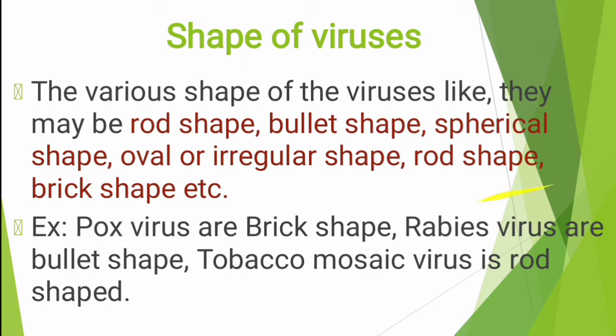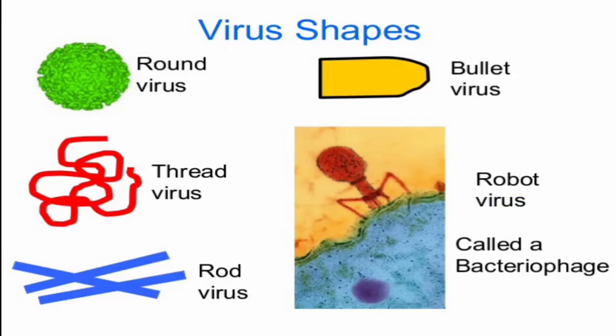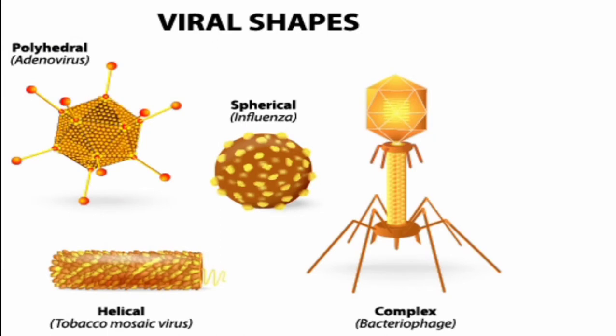I will show the next slide here. Shapes, this is a clear picture for you all. This is the round shape virus, thread-like, rod-like and bullet-like. Next, the bacteriophage, which is complex. Next, these are polyhedral, helical and spherical forms. Next, complex. Complex we also call the bacteriophage.